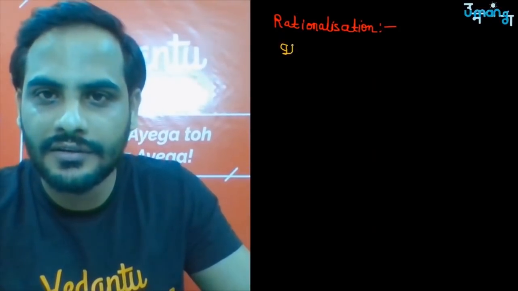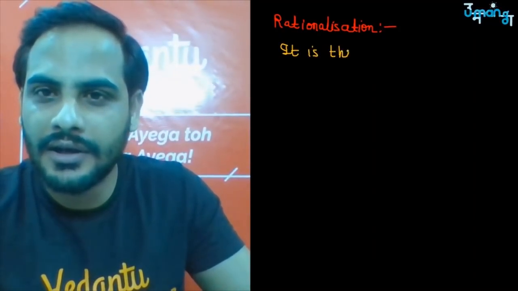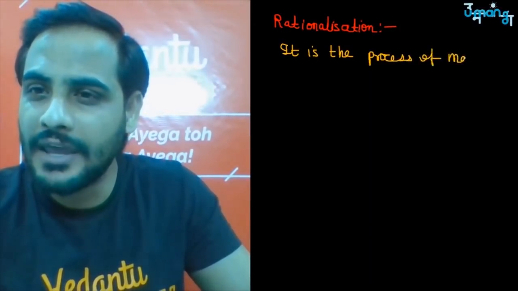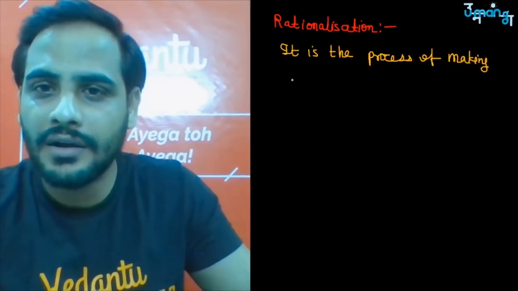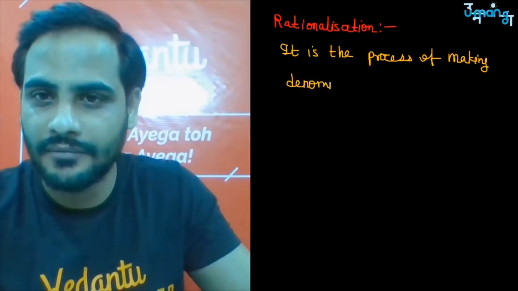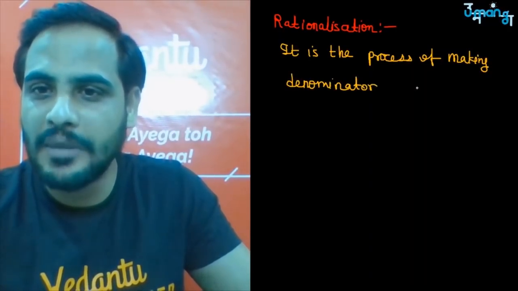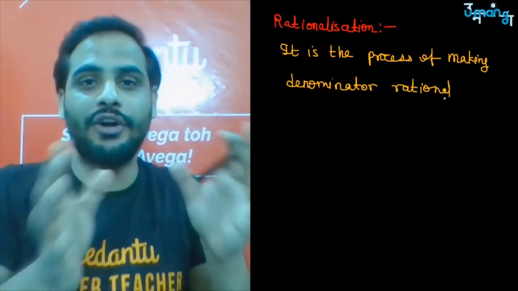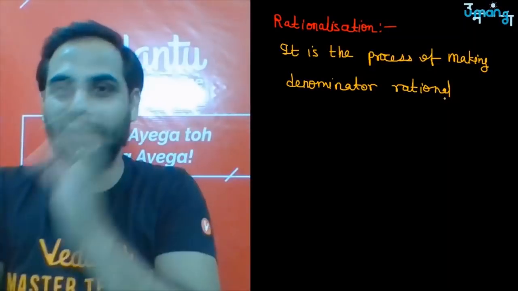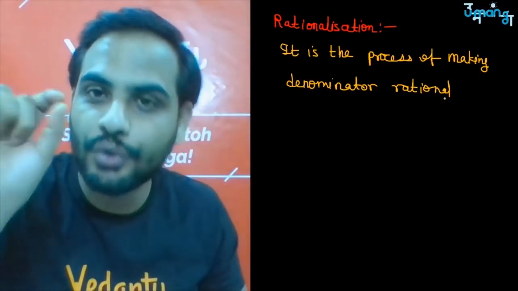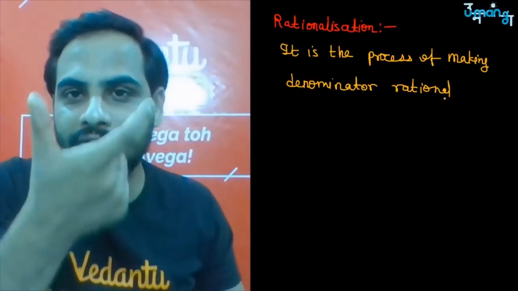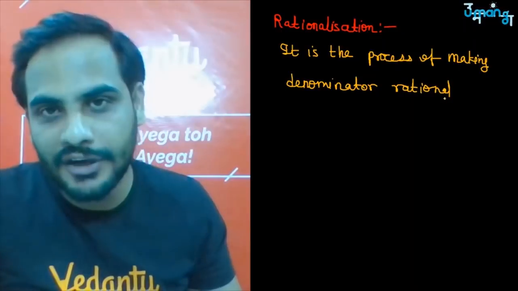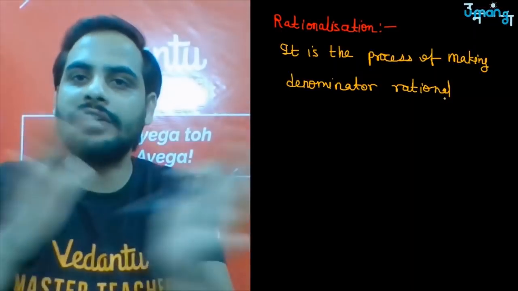It is the process of making the denominator rational. It is not about converting an irrational number to a rational number. Rationalization only focuses on the denominator. If the denominator is irrational, then you convert that denominator to rational and the numerator shifts accordingly.